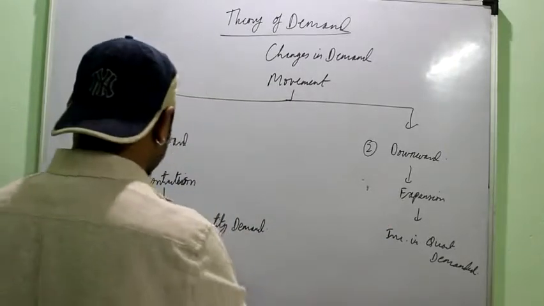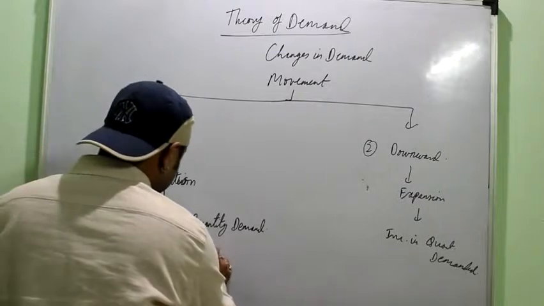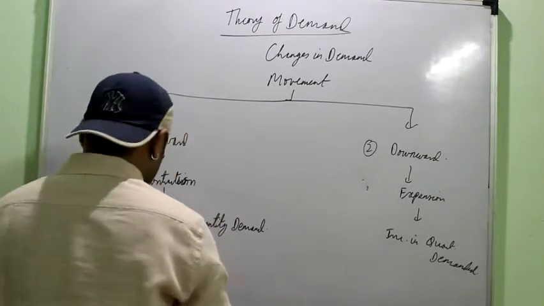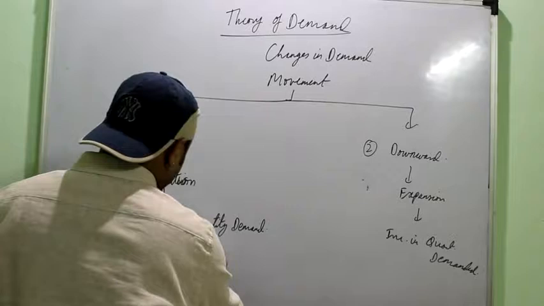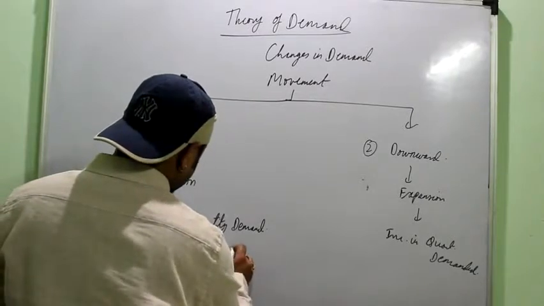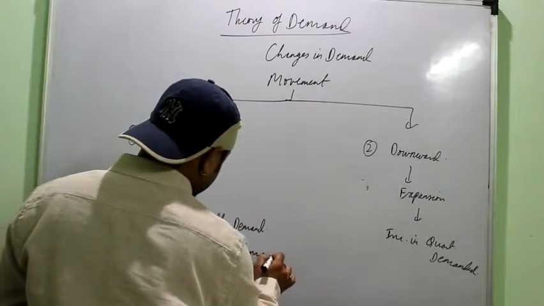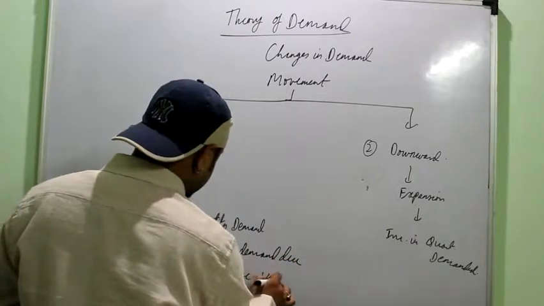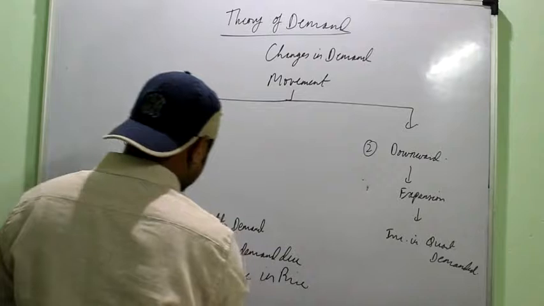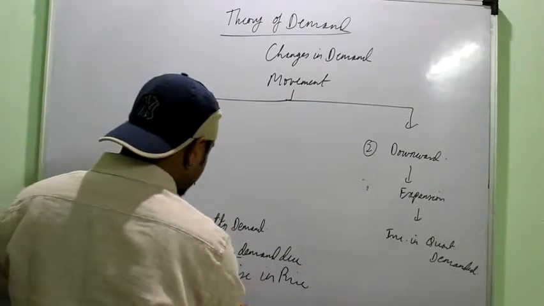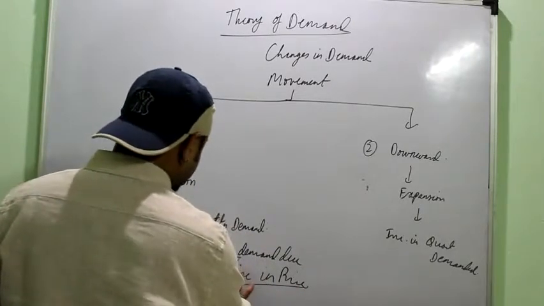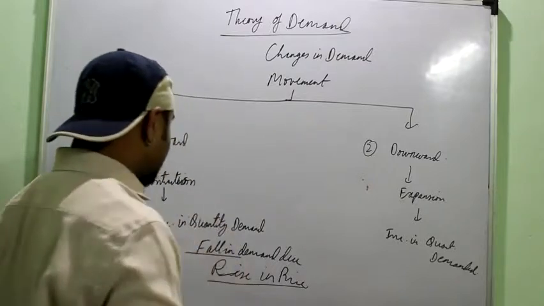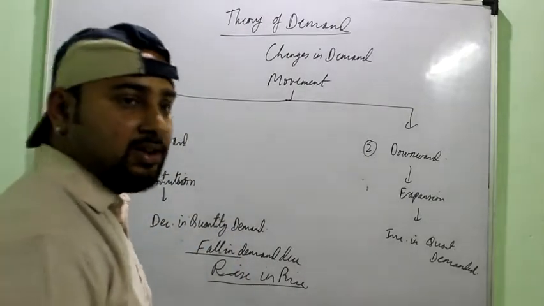It simply means the fall in demand due to a rise in price. You have to remember, fall in demand due to the rise in price, because demand will fall only when the price rises, the law of demand, right?